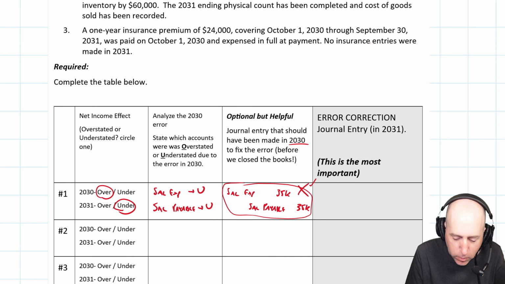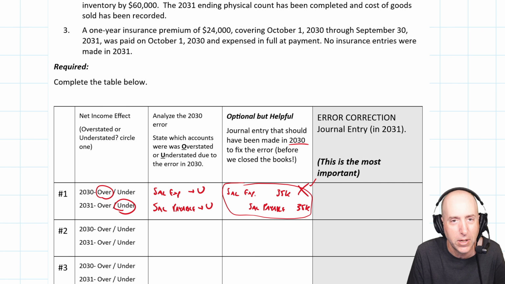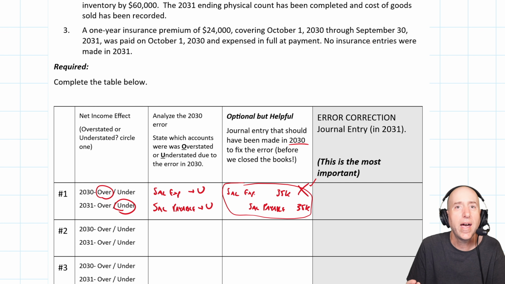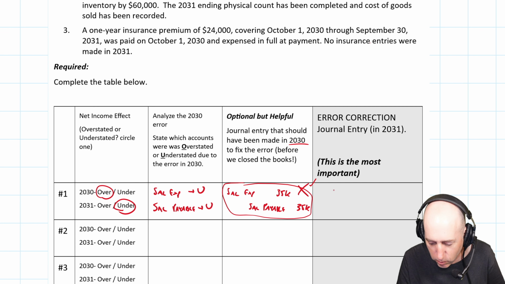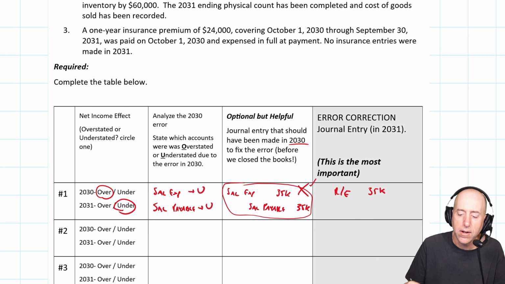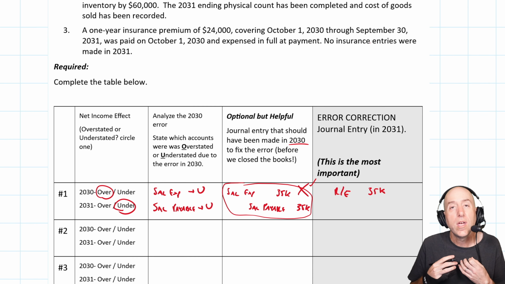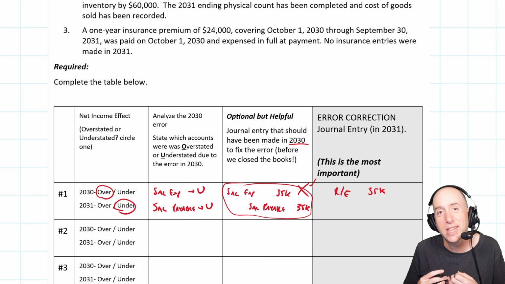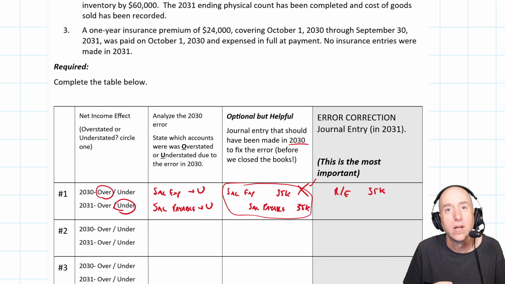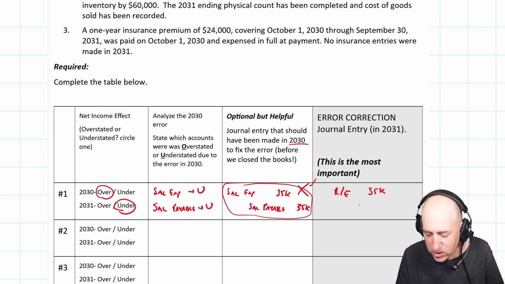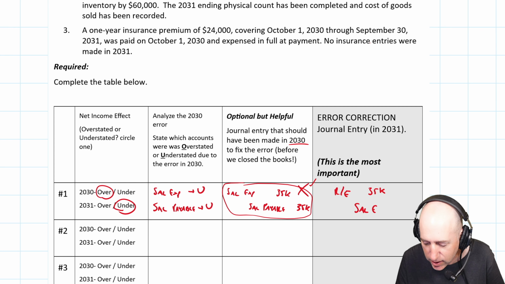Well, if in the prior year you should have debited an expense and you didn't, that closes to retained earnings. So we're going to debit retained earnings for $35K to fix this. And interestingly, remember what we said: in 2031, we recorded a salary expense that didn't belong in 2031. So we've got to get rid of that salary expense. So we credit salary expense, 35K.